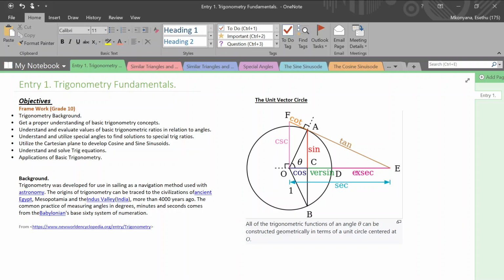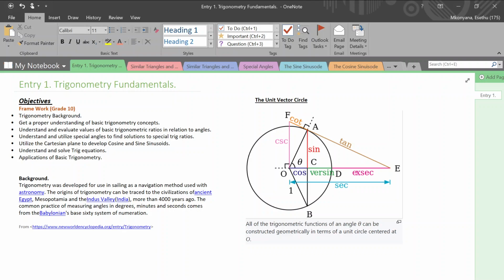You'll see it a lot in our future videos, especially once we get to sinusoidal analysis of trigonometric ratios, and also when we're solving trigonometric functions. So when we're looking at the background, trigonometry is a very nice field. It was developed a long time ago, and the basic idea was that we are using angles in combination with measurement.